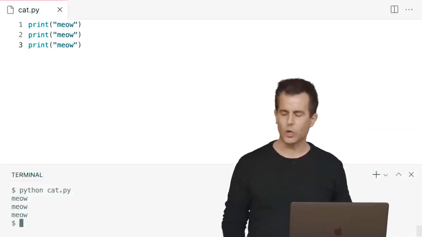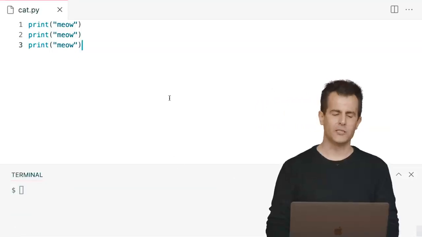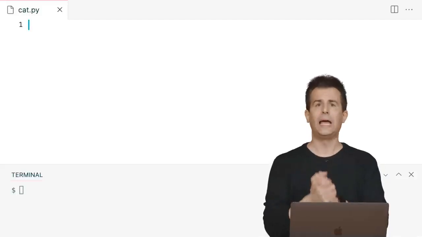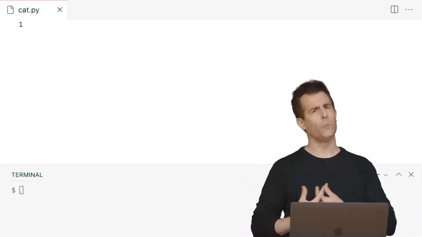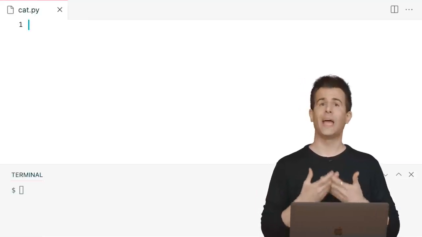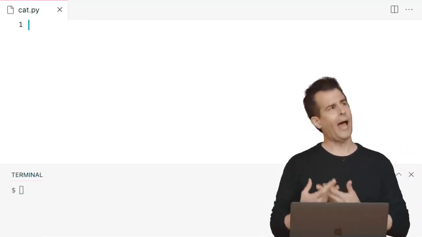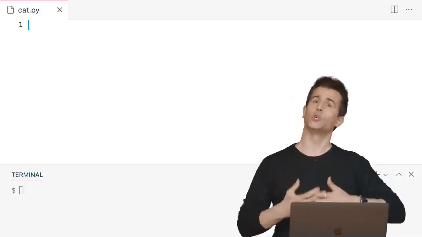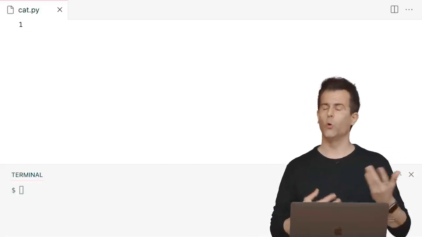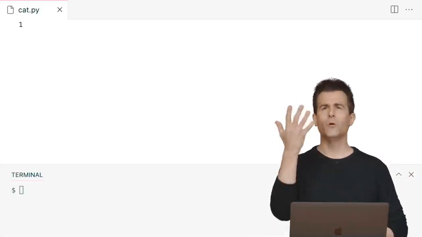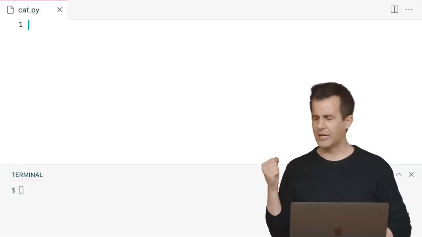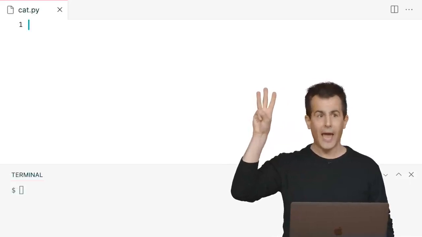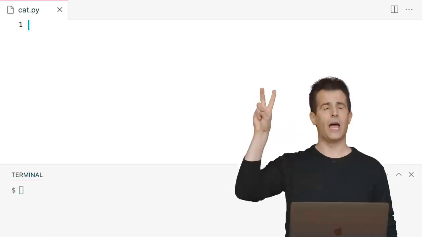So let me go back over to VS Code here, and let me propose that I do this. While is a construct that allows me to ask a question again and again. And anytime we've seen a question, it's been in the form of a Boolean expression, a question to which the answer is true or false. Well, how could I do this? How could I print out meow 3 times and ask 3 times a question to which the answer is true or false? Well, what if I did some counting, right? Like literally on my fingers. And if I'm trying to count maybe down from 3, I want to meow 3 times. I can put 3 fingers up and I can meow. And then I can put like one of the fingers down and then meow.